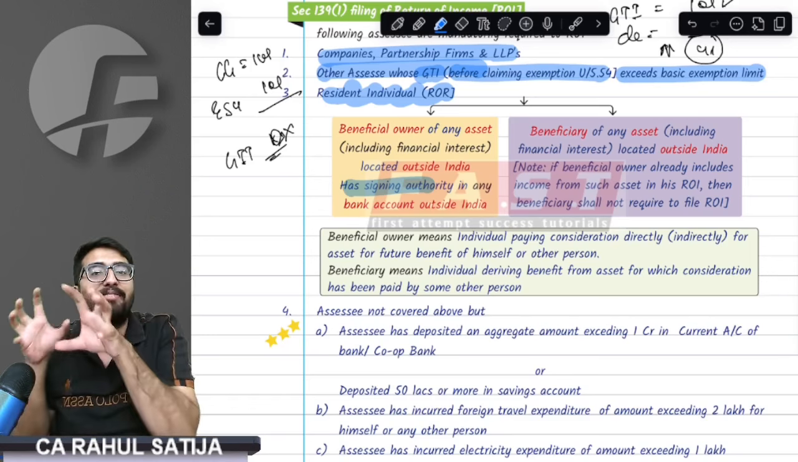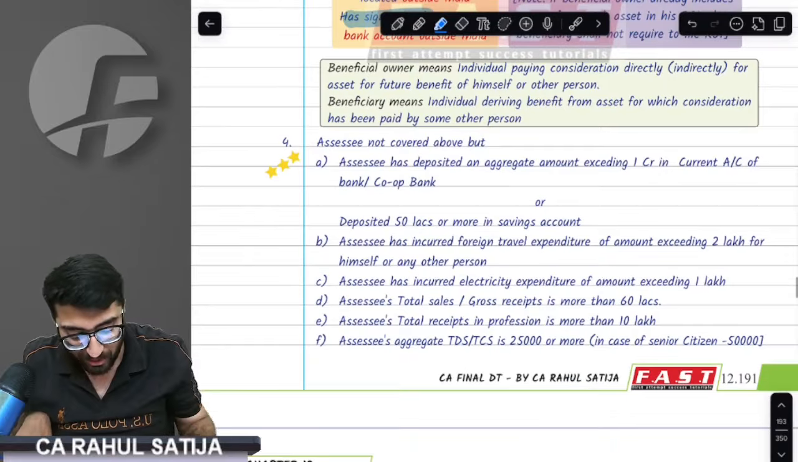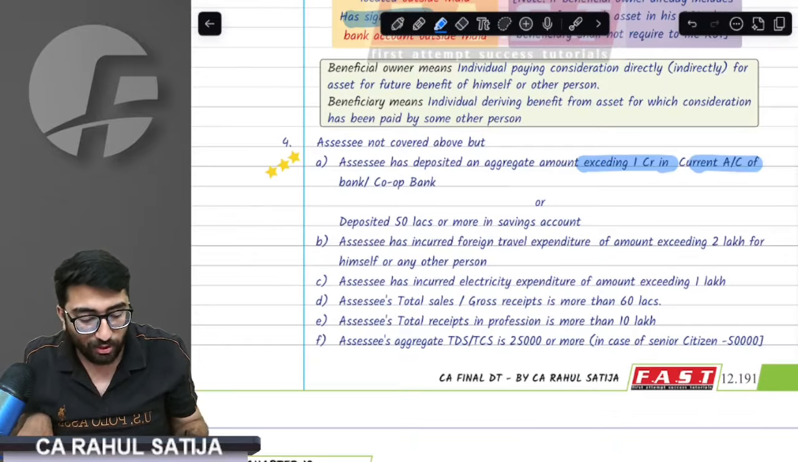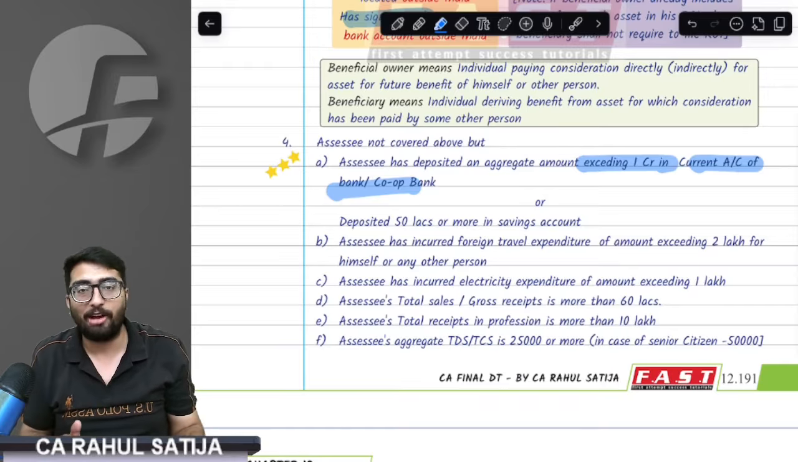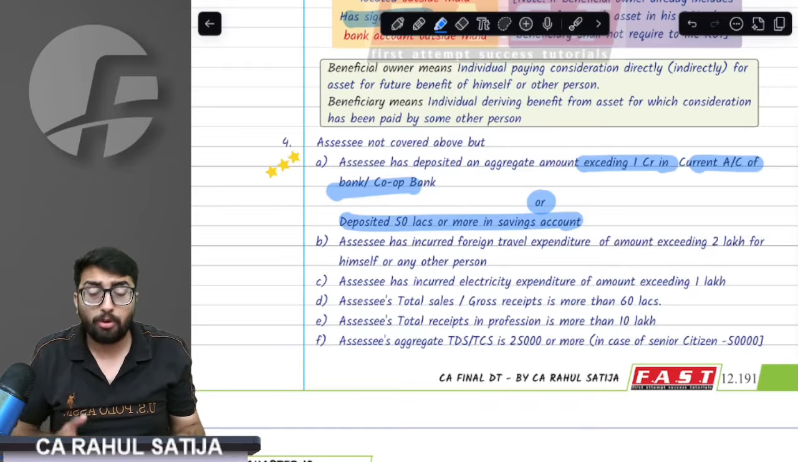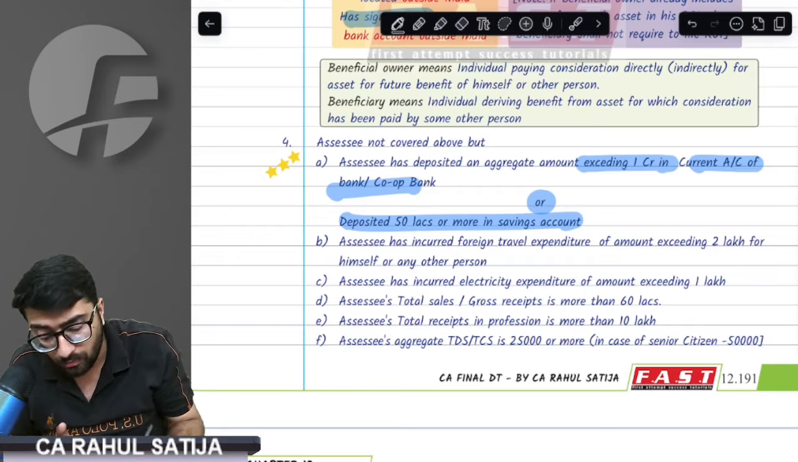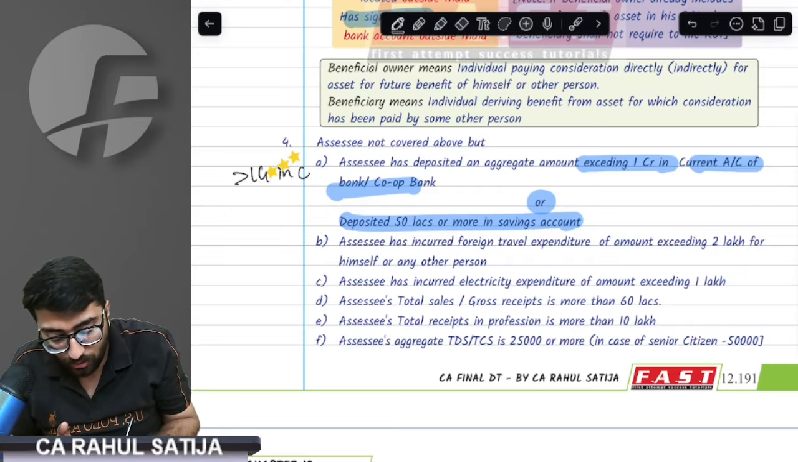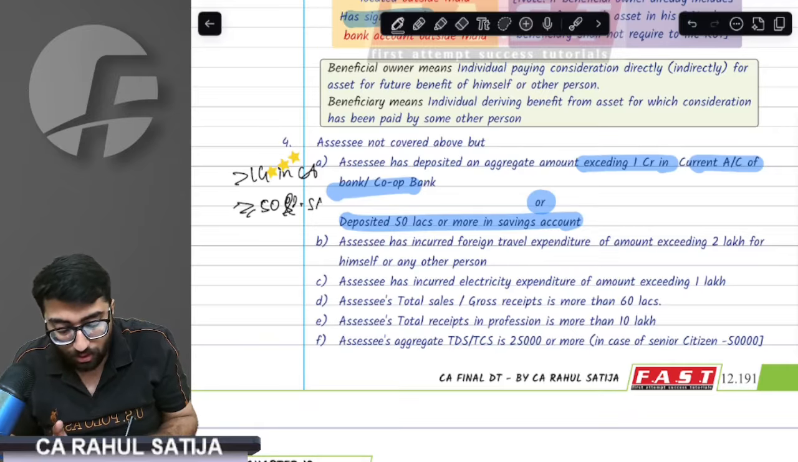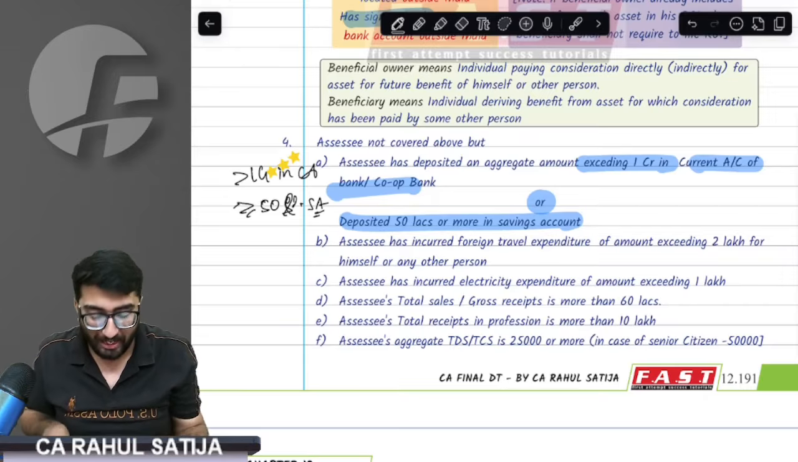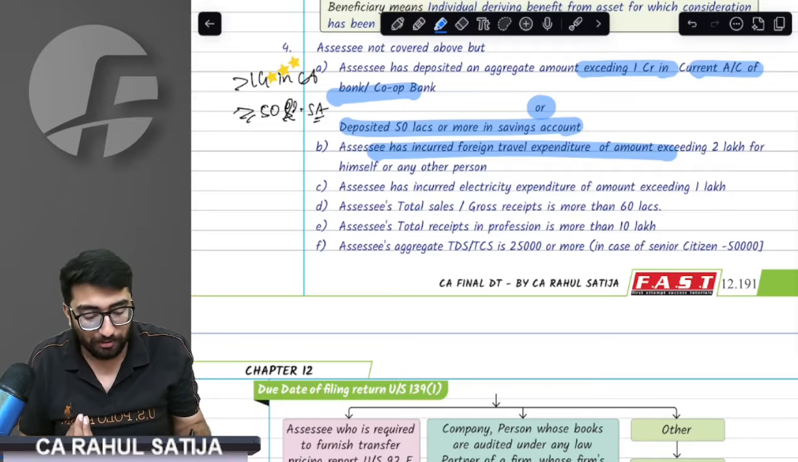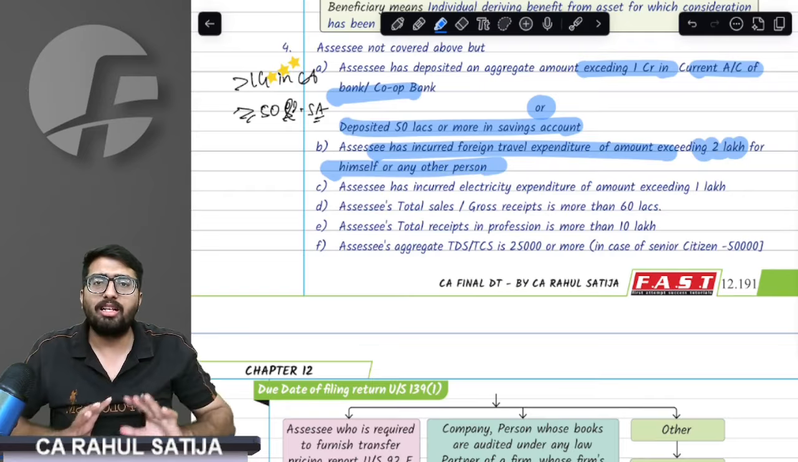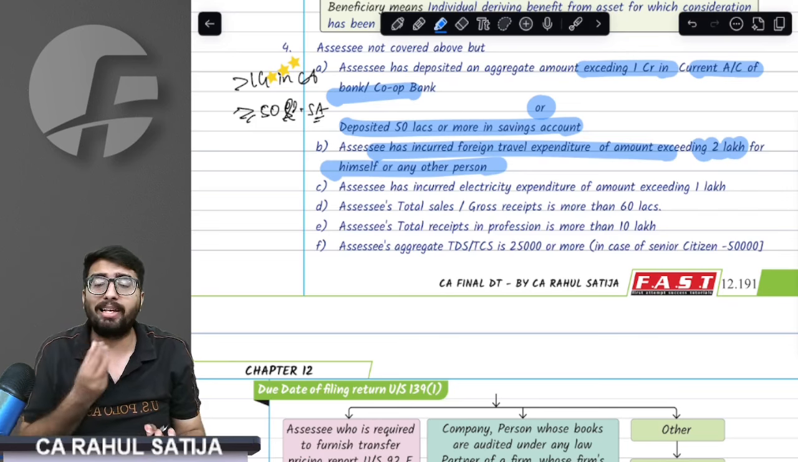Next, if you do not even have foreign assets, then you have to check: did you deposit more than 1 crore in a current account? If you deposited more than 1 crore in a current account, then you have to file ROI. Or if you deposited greater than or equal to 50 lakh in a savings account. Remember, greater than or equal to 50 lakh. If you went abroad and incurred foreign travel expenditure of 2 lakh or more, on behalf of yourself or somebody else, you have to file.